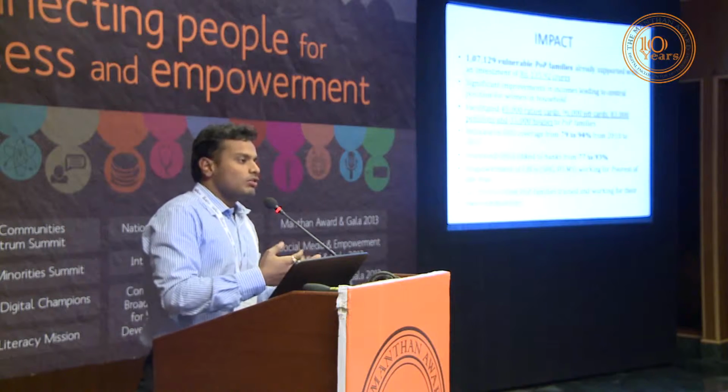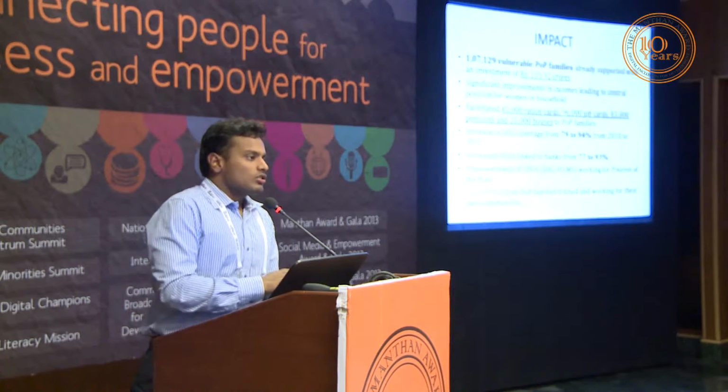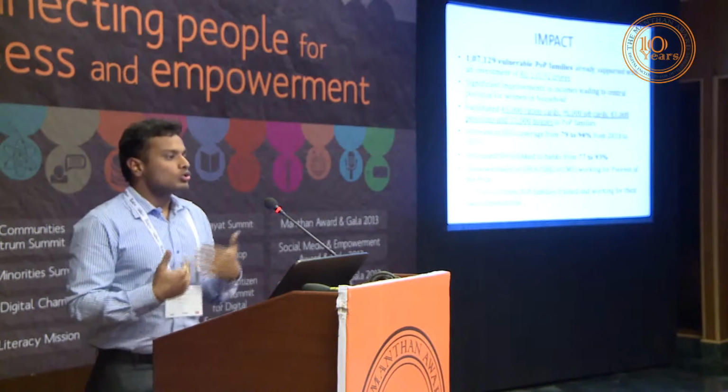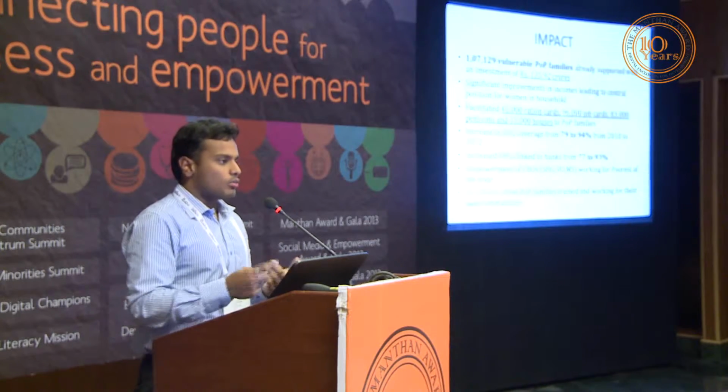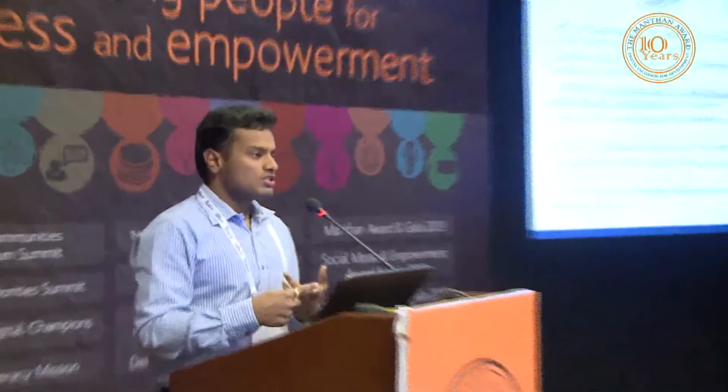Basically, they ask them, what asset would you like? What asset would you prefer, which you can use best? For example, it can be livestock, a cow or buffalo. It can be sheep or goat, which we call small ruminants. It can be a land lease. It can be a small business. It can be a skill business. We have more than 70 to 80 skill businesses. They are a part of the POP families themselves. They are women of POP families.